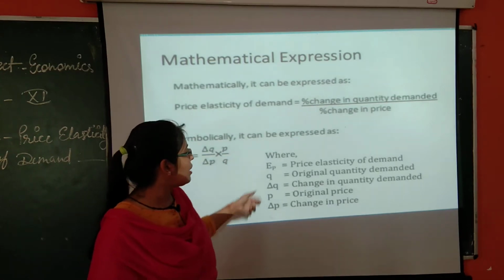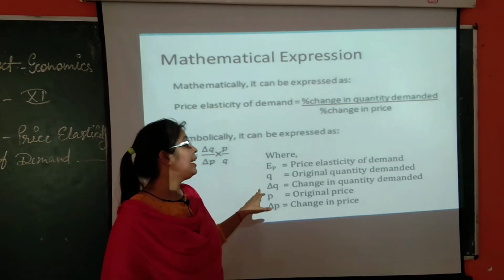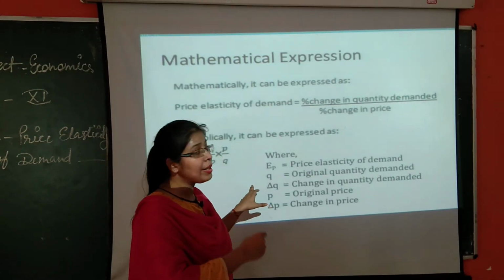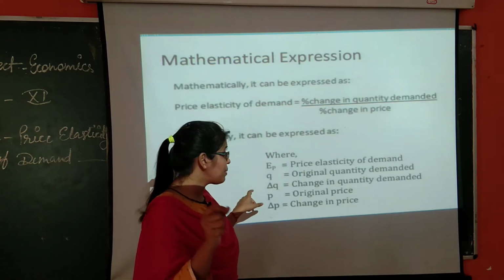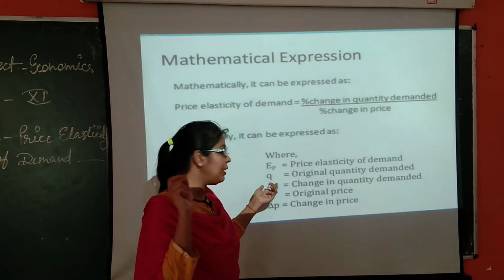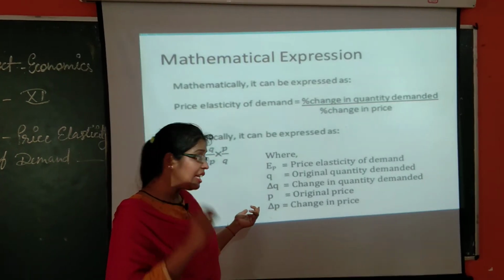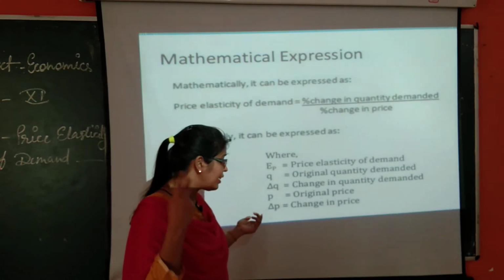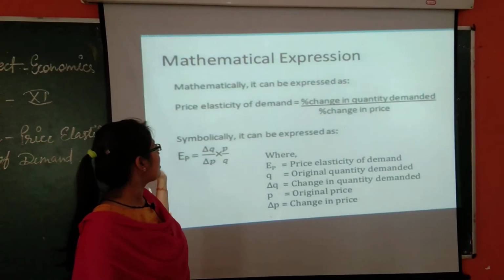So this you can see here. EP, price elasticity of demand. Q is original quantity demanded. Delta Q, change in quantity demanded. As I told you all, quantity demanded decreased from 100 to 90. That means it decreased by 10 units. So that delta Q will be 10. Original price, as I told, price is 10. Now the price is increased from 10 to 12. So by 2 units it is increased. By 2 rupees it is increased. So that 2 rupees will be delta P. So this was all price elasticity of demand.